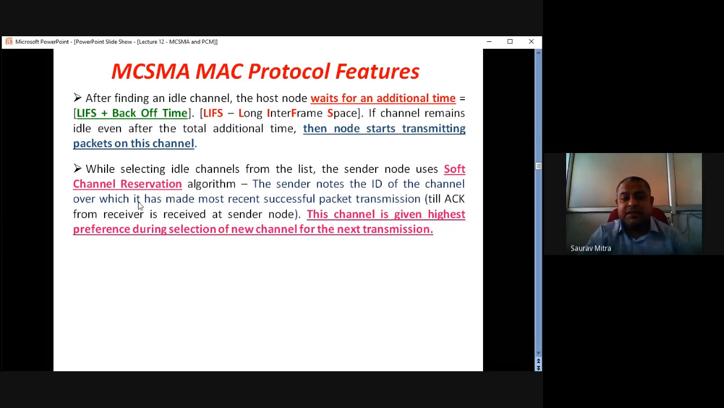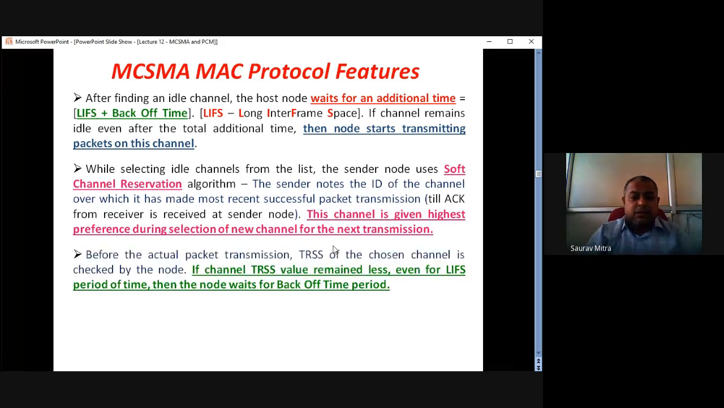So soft channel reservation means selecting the same channel through which it has done the most recent successful data transmission. That is given the highest priority. That is called soft channel reservation. Okay. So what is next?